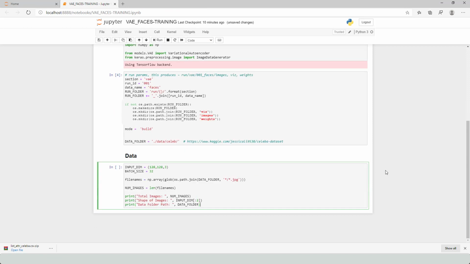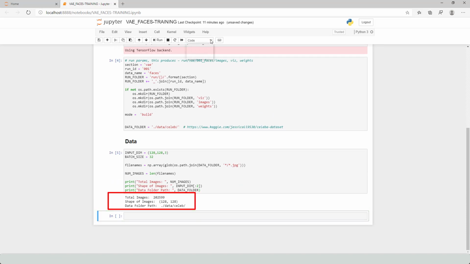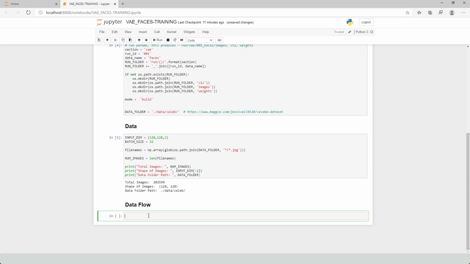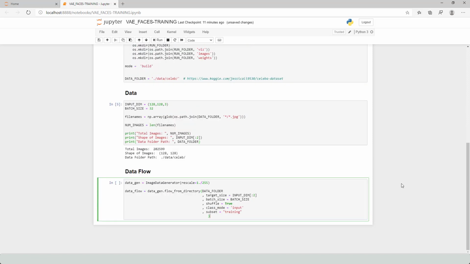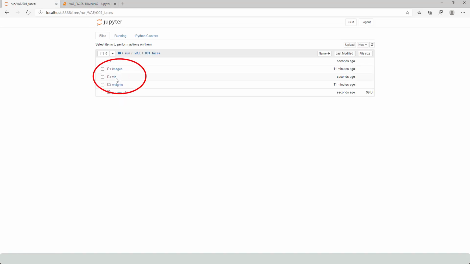Input dimension given 128 by 128 by 3. Batch size given 32 images for a batch. Adding images part of the data folder. num_images gives the total images in the data folder. Let's see the total images and shape of an image in the data folder path. Data flow. Scaling the images and saving into data_flow for training the network. Architecture. Building the model and saving it in the run folder. Let's see the models in which folder.